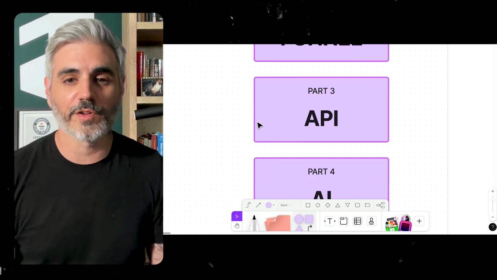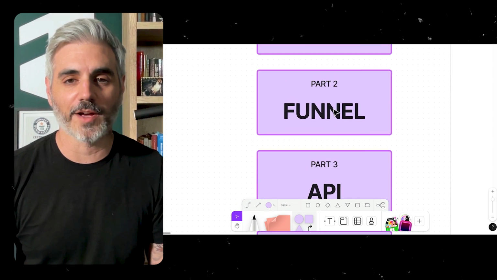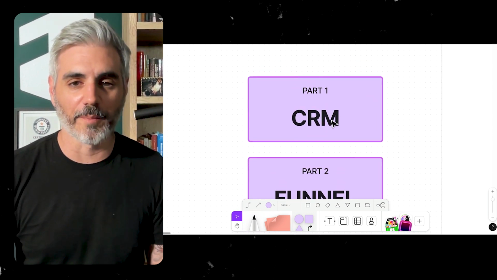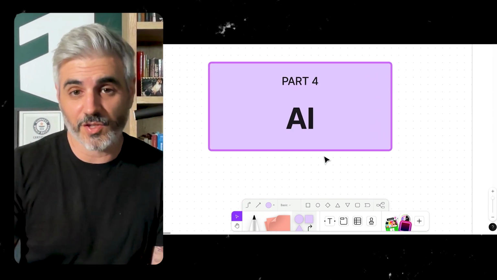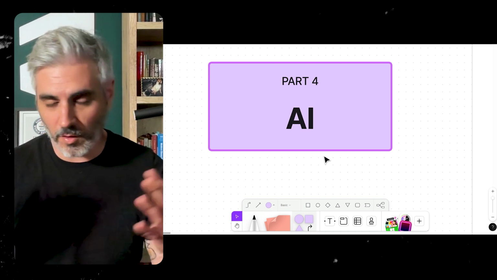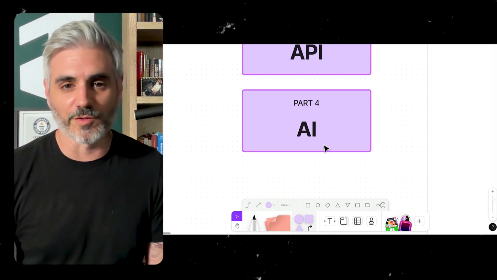And then what do you have? You have the API. So the API is going to connect the funnel with the CRM. So you want to make sure that the funnel is the back end. It's the engine that's powering your CRM. It's filling the gaps where the CRM cannot fill. The CRMs usually have all sorts of automation abilities, but there's no way to actually set up a fully fleshed out funnel that's a circuit, a powerhouse. You can't set that up. And then we have the AI. The AI handles the replies and the bookings, the answering of the questions, the fielding of all of that stuff. This is done through email, through text, through chat.